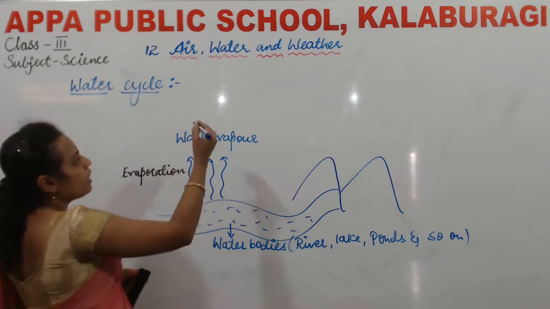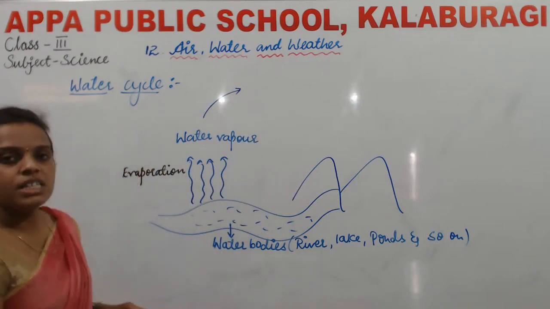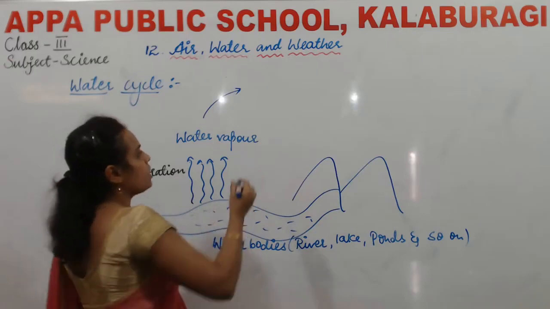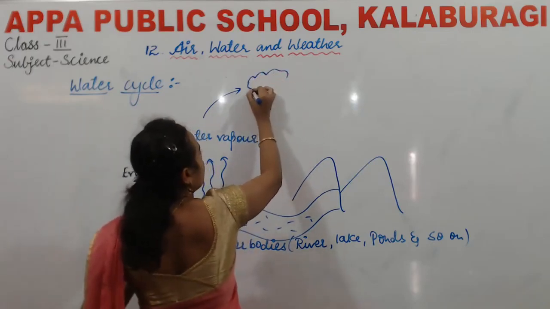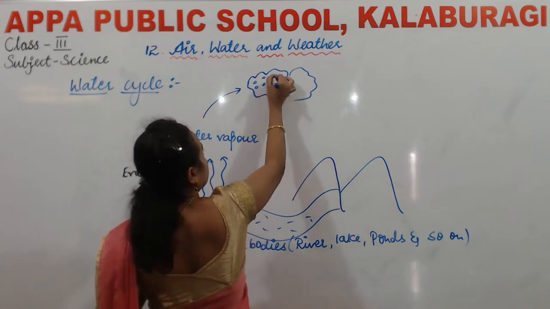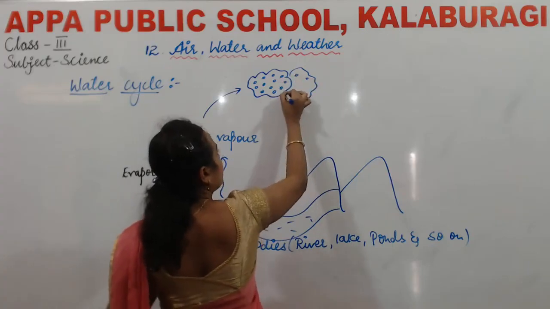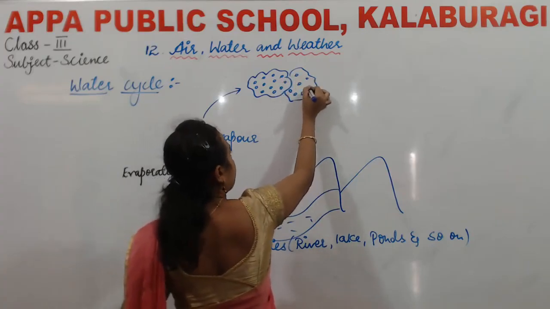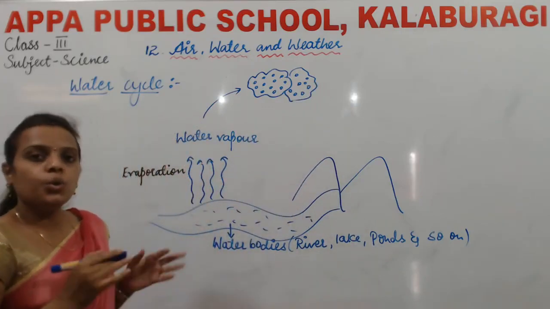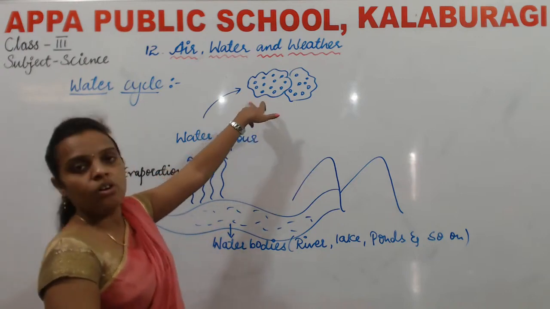Then water vapor rises towards the sky. When water vapor comes in contact with the cool air, it changes into tiny droplets of water.